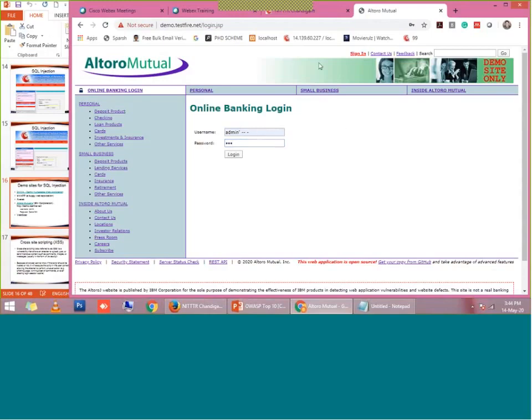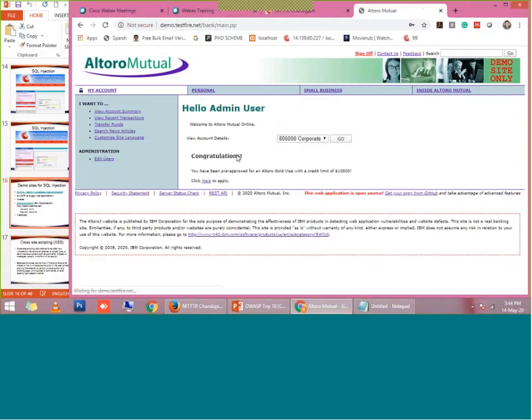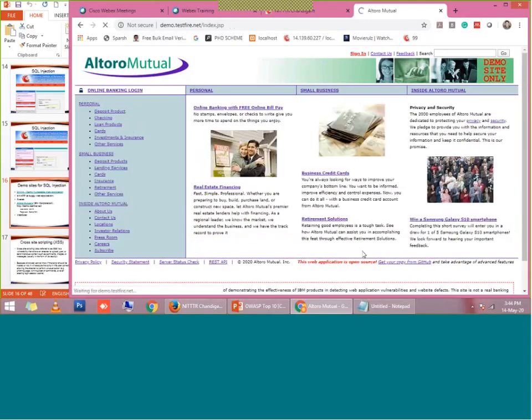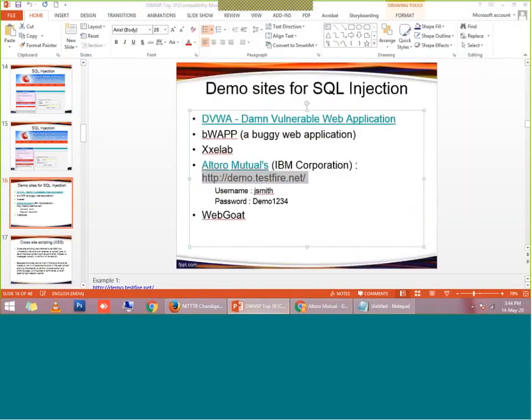Not only single quote 1 equal to 1, because that was the easiest SQL injection, which is very easy to understand. That is why I have demonstrated it. There are several other injection codes. So this is also an injection code. By using this, I can log into their admin page. So it is a public website, but they are not going to convict me, because they have made this website for learners only, right? So I have given the complete list of this type of website.